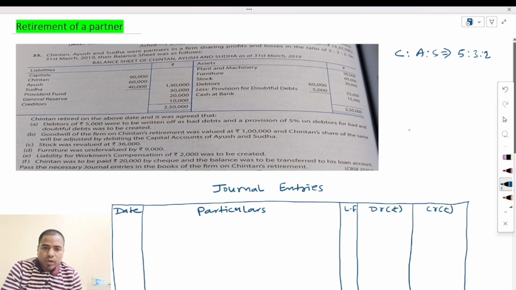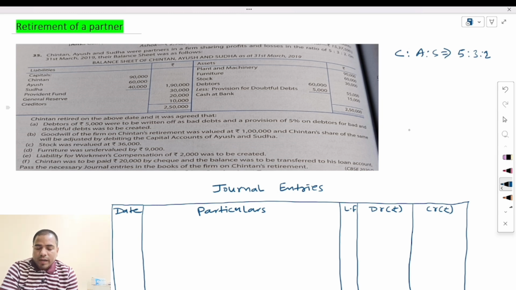On 31st March 2019, their balance sheet was as follows. Here the balance sheet of the previous year is given. Capital 90,000, 60,000 and 40,000. Provident fund 30,000, general reserve 20,000 and creditors 10,000. On the asset side: plant and machinery, furniture, stock, debtors, provision for doubtful debts, cash at bank.